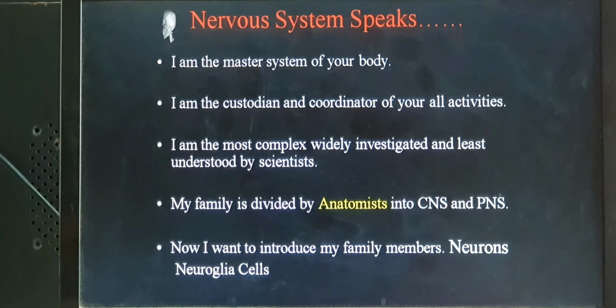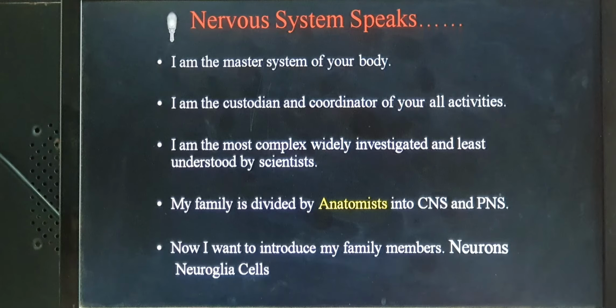And my family is divided by the anatomists into CNS and PNS. It means the nervous system is broadly divided into the central nervous system and the peripheral nervous system. So after this you come to know that there is a central nervous system and a peripheral nervous system. Then the question is, whether it is the central nervous system or the peripheral nervous system, what is it made up of?